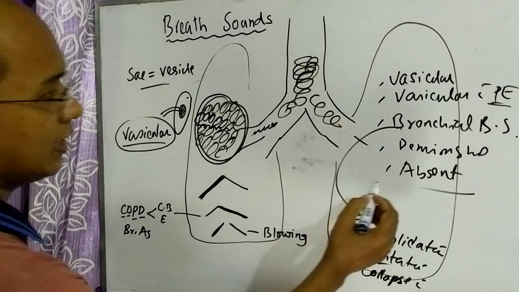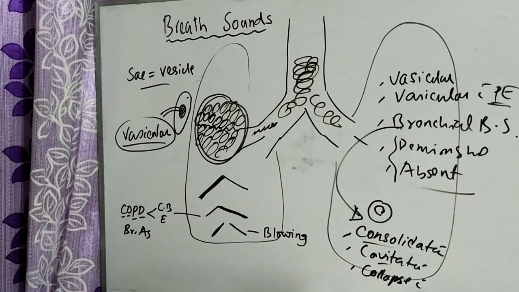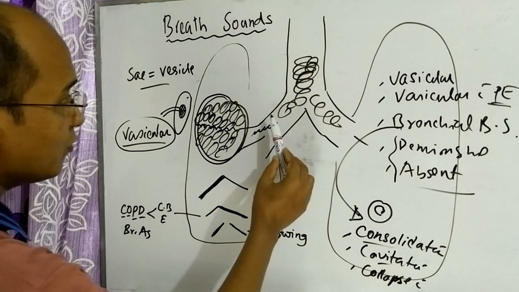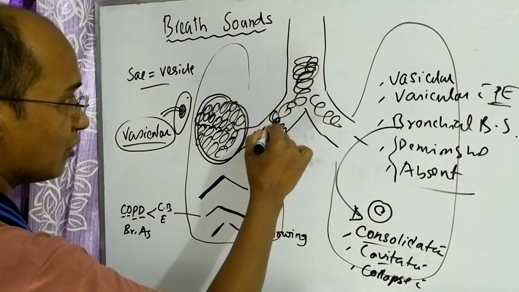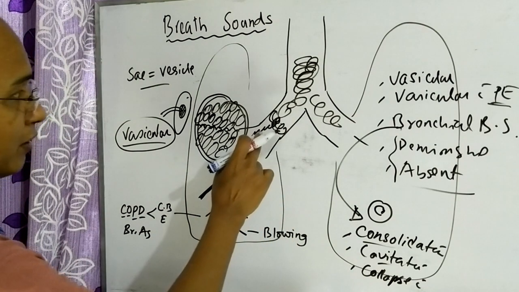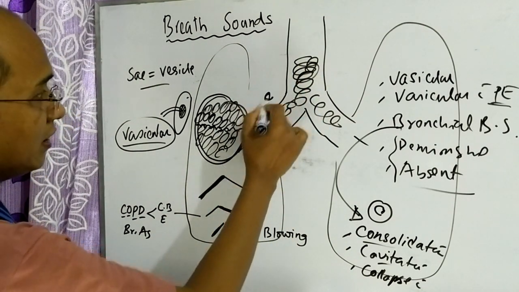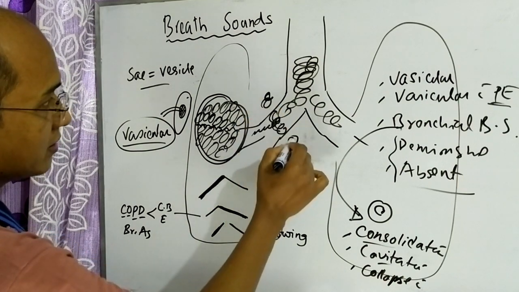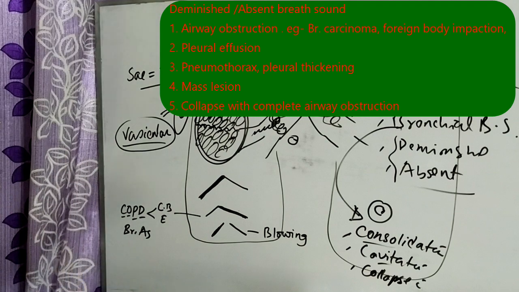Now the last point: what are the causes of diminished or absent breath sound? Actually, the same point I repeat again, the breath sound is actually produced here. So if there is any obstruction, local obstruction like bronchial tumor or foreign body impaction, or any lymph nodes surrounding the bronchus or trachea, it makes the breath sound diminished.